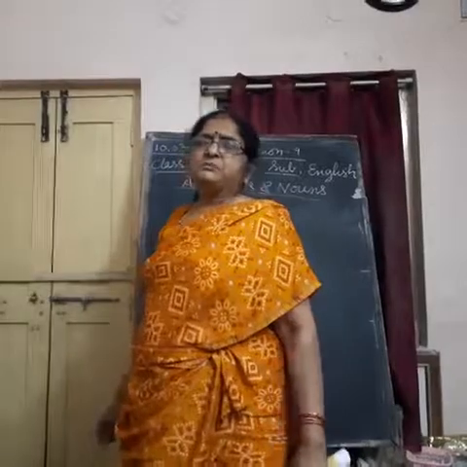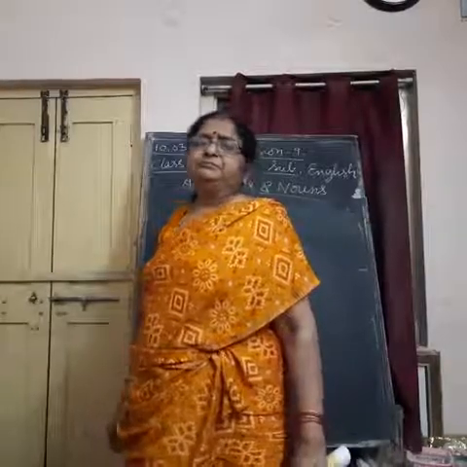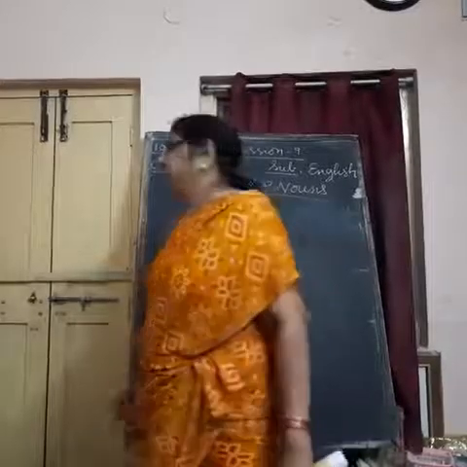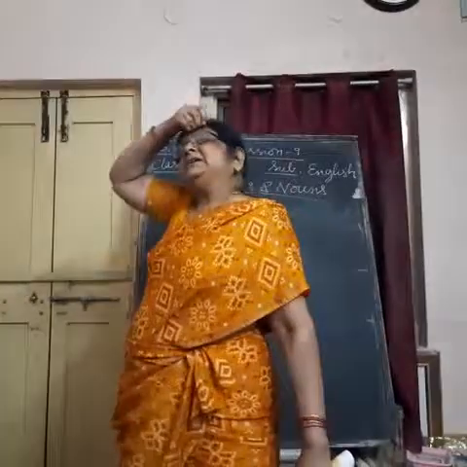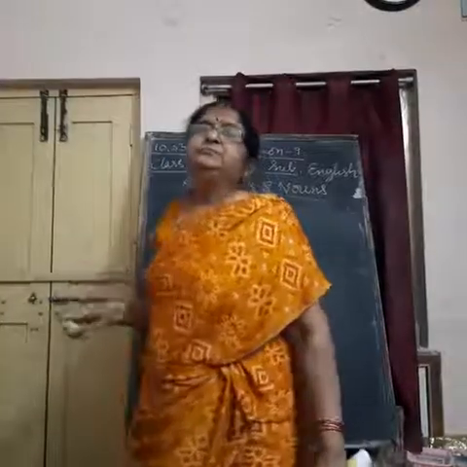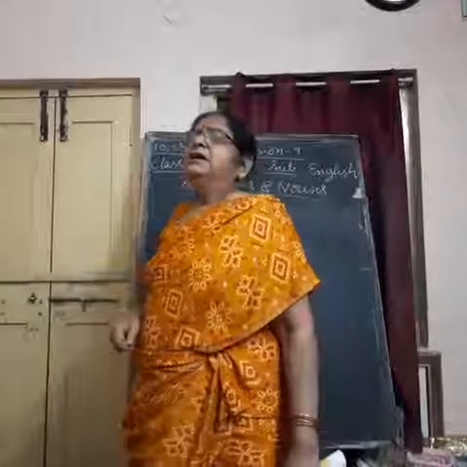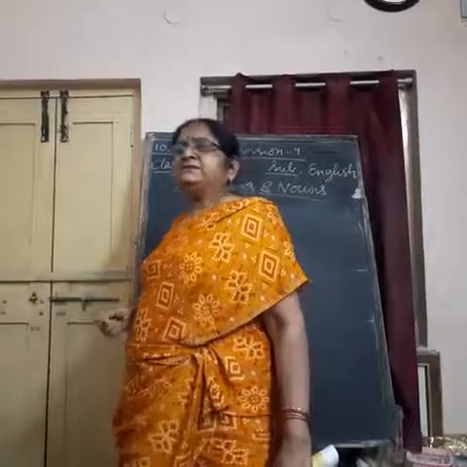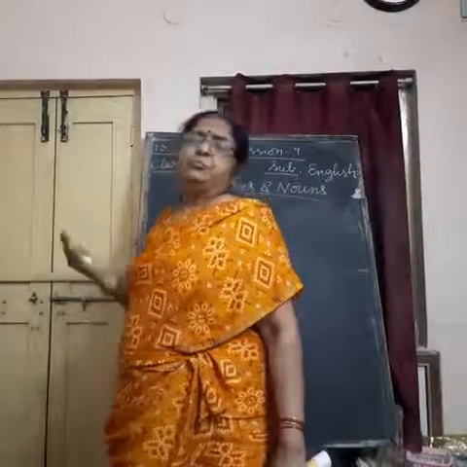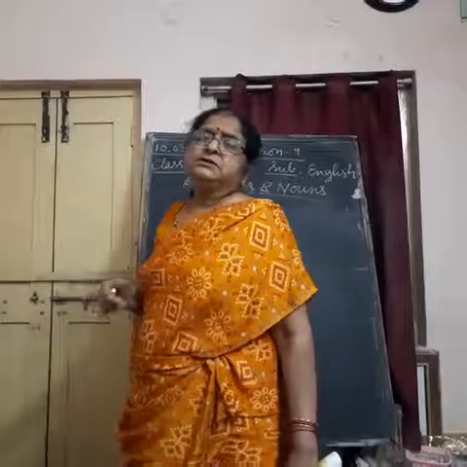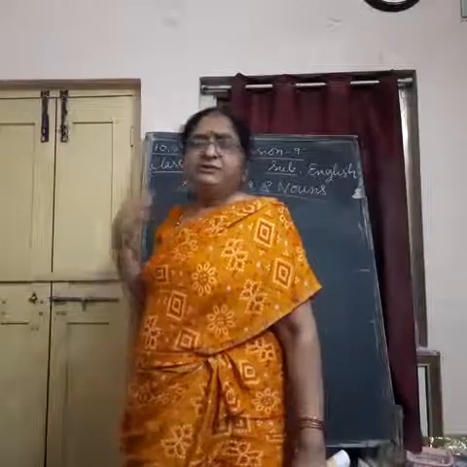The dog is very brave. Understand? Like that. In this way, cleverness. Sheila is a clever girl. Her cleverness made her popular all over the school. In that way, we can do.